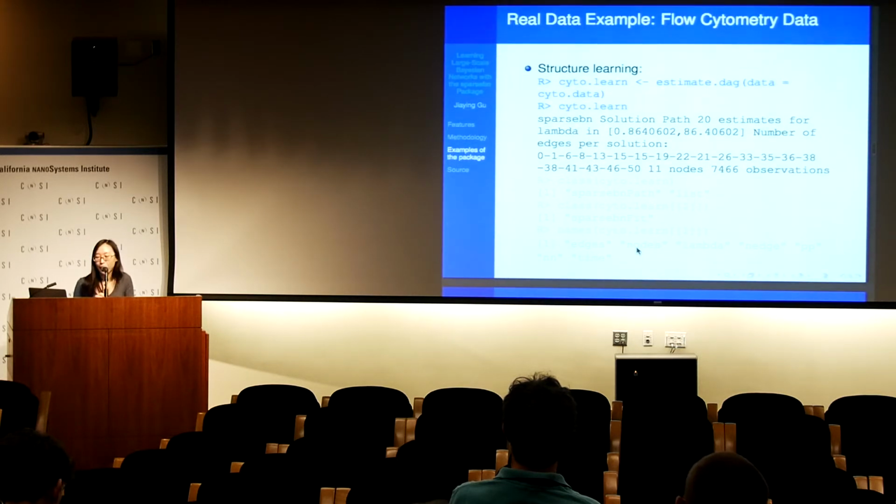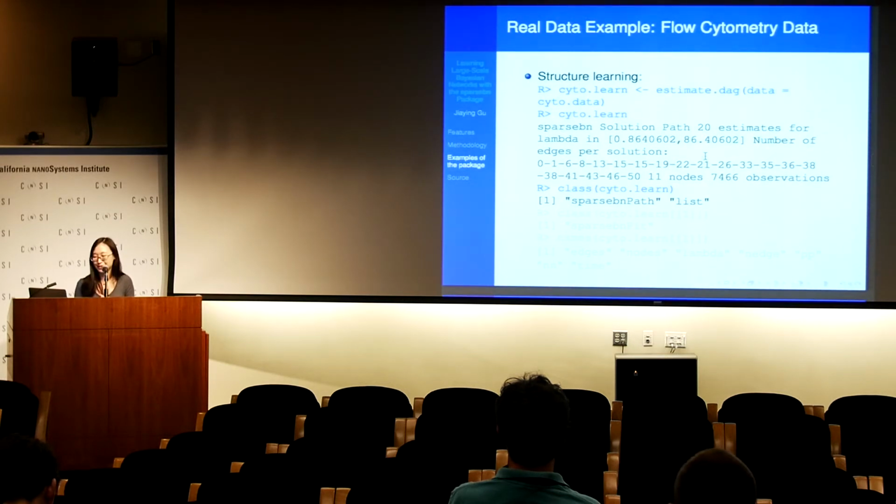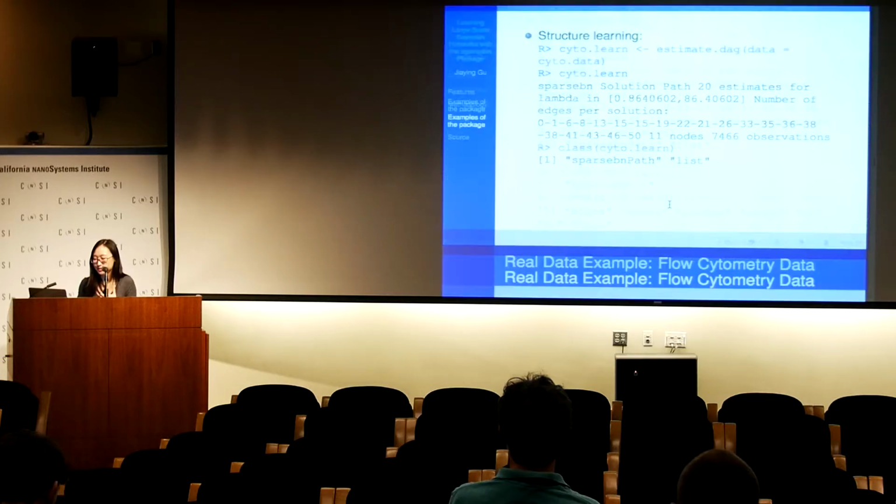Okay, so after we feed the transformed dataset into the algorithm, the CD algorithm gives us a solution path consisting of 20 nodes. So the result from this estimate DAG function is an S3 class. It's a Sparsebn path object, and it's also a list.